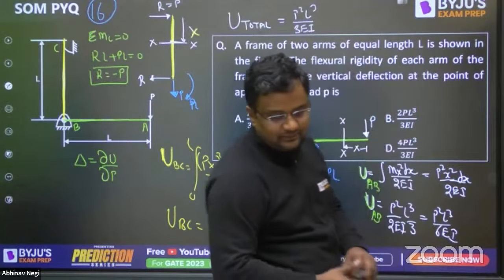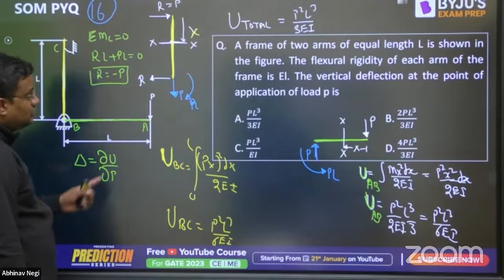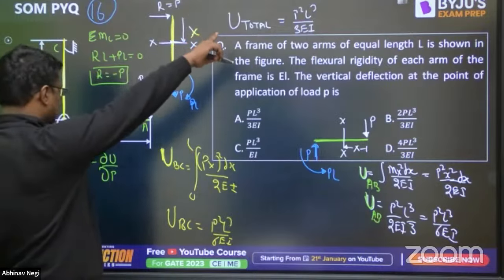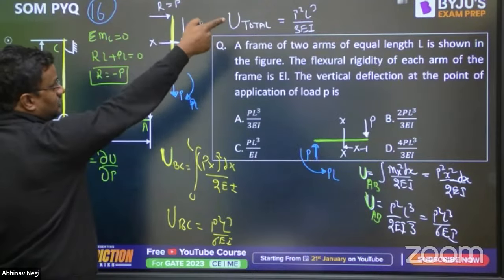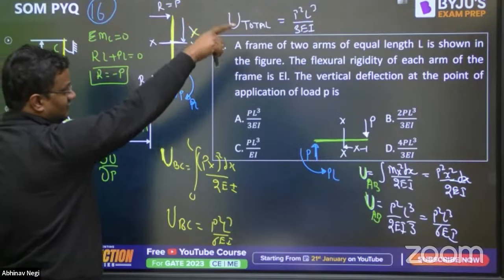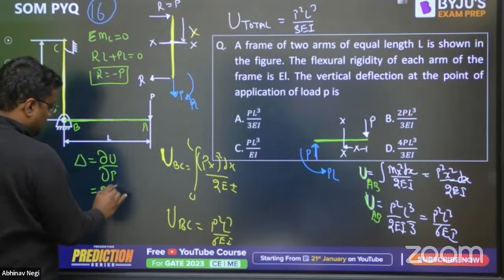Okay, 40% opted for D. So it is del U by del P, and U is the total strain energy. When you differentiate this with respect to P, it will be 2PL cube by 3EI.